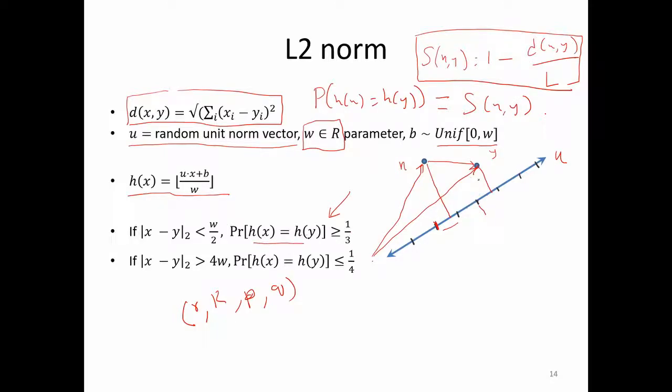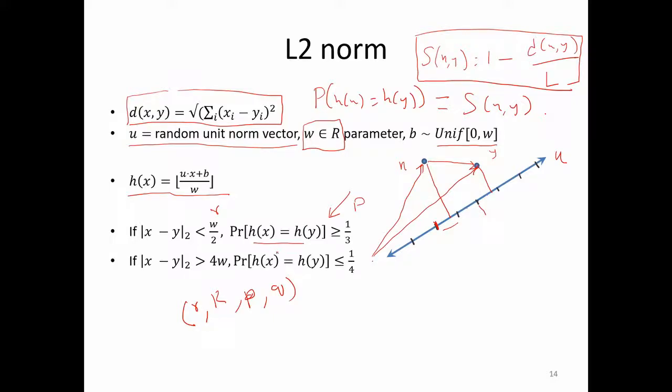You can think that there are only so many angles which will make them fall into a different hash bucket. So this is your small r and this is your p.